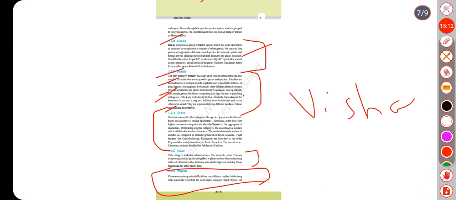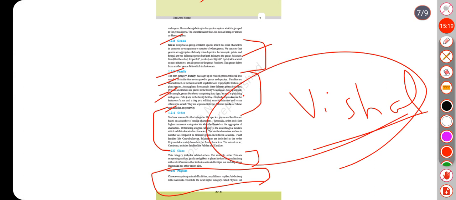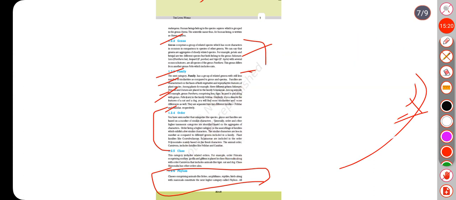The similar characters are less in number as compared to different genera included in a family. Plant families like Convolvulaceae, Solanaceae are included in the order Polemoniales mainly based on the floral characters. The animal order, Carnivora, includes families like Felidae and Canidae.